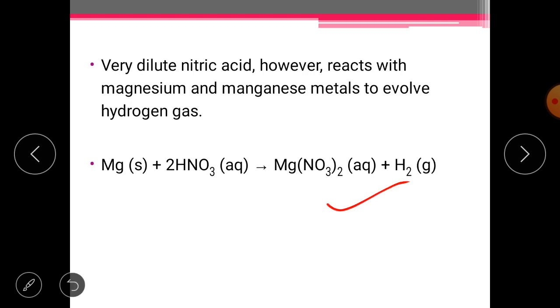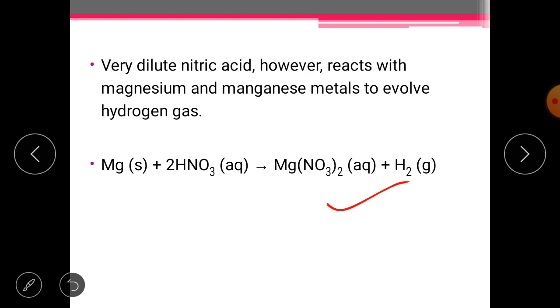Here you can see the reaction of magnesium with nitric acid. It forms magnesium nitrate along with formation of hydrogen gas. So you can see the compound here. Now students, one important thing is why this is happening. Why does dilute nitric acid, when it reacts with magnesium and manganese, behave normally? It is so because very dilute nitric acid is a weak oxidizing agent which is not able to oxidize hydrogen gas to water. So this is the reason behind it.